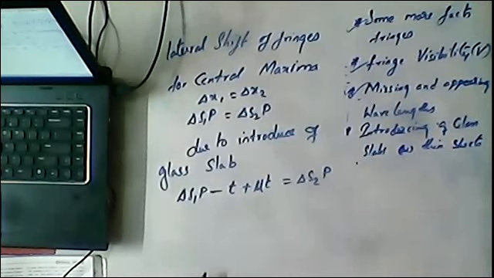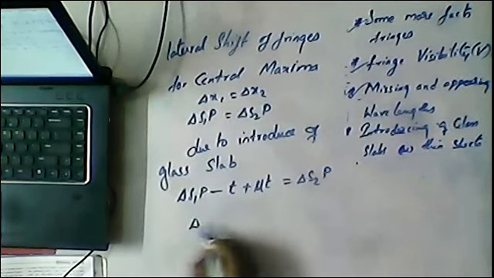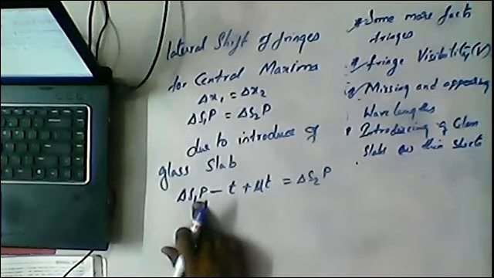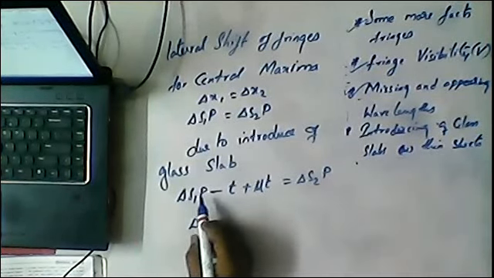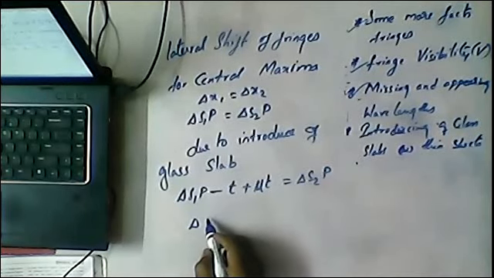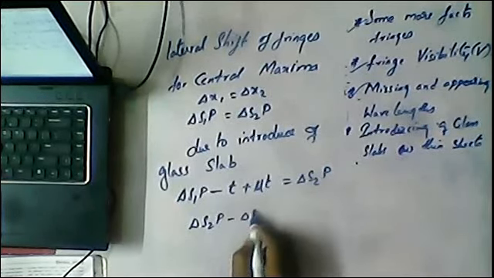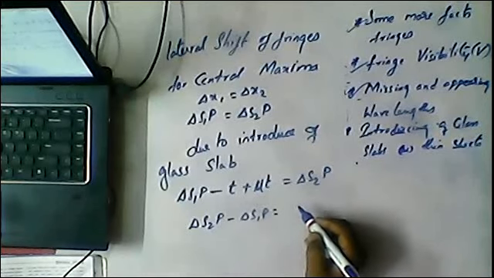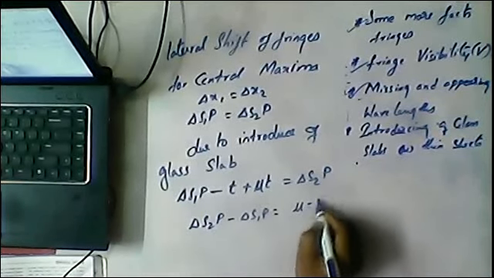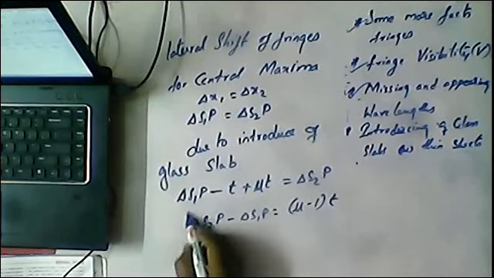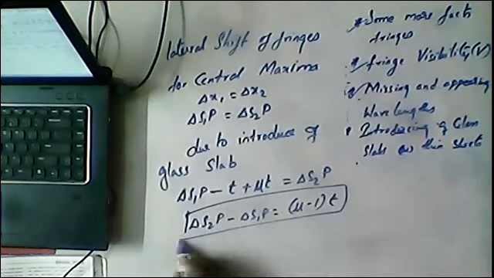If I shift this S1P from the left side to the right side, I can write this as delta S2P minus delta S1P is equal to mu minus 1 into t.